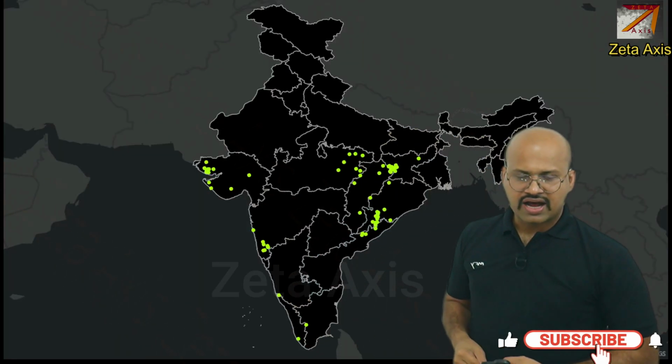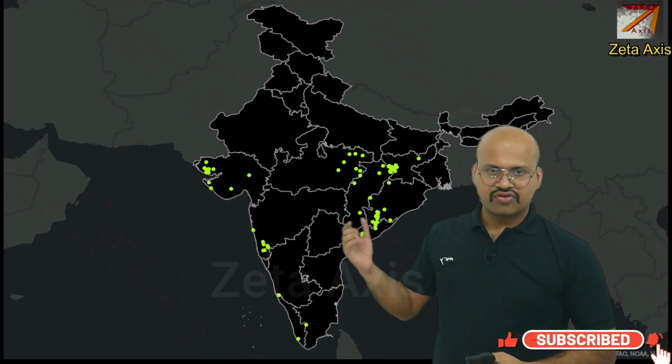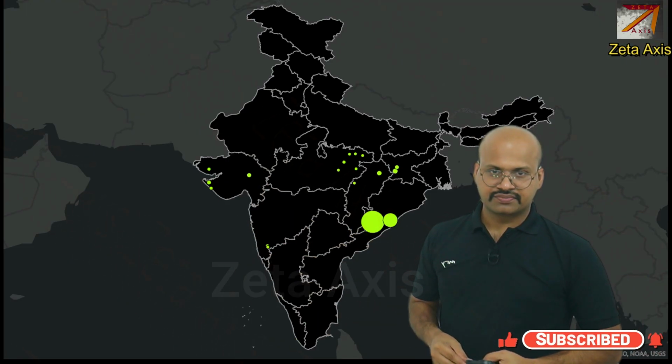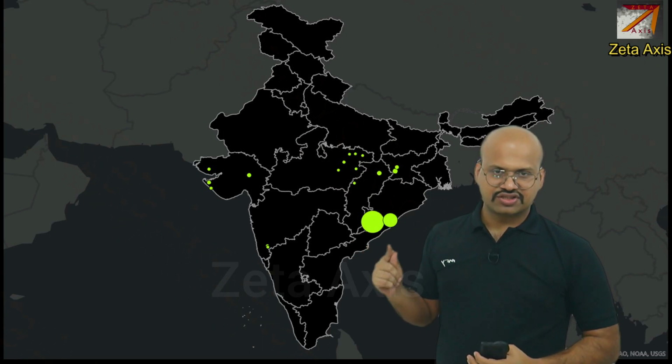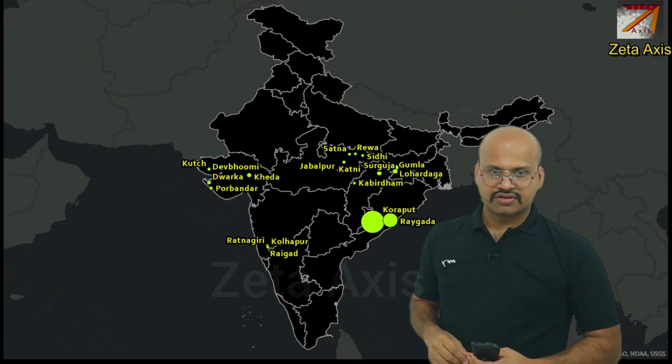Now here are the regions where we have bauxite in India. But if you see the major production, then it comes from these regions. This is in Odisha, mainly Koraput district. So here is Koraput and Rayagada, which are the major producers.